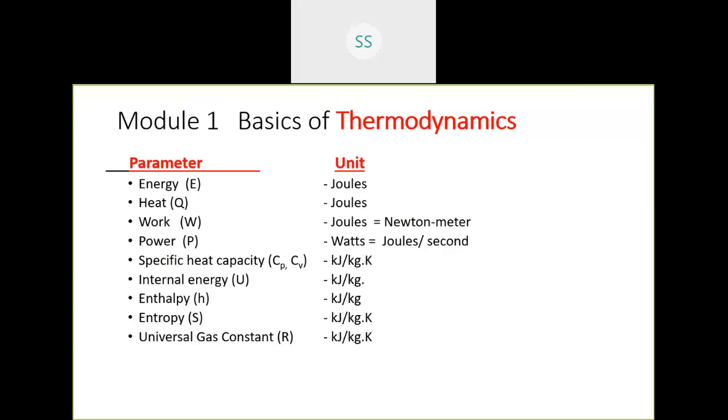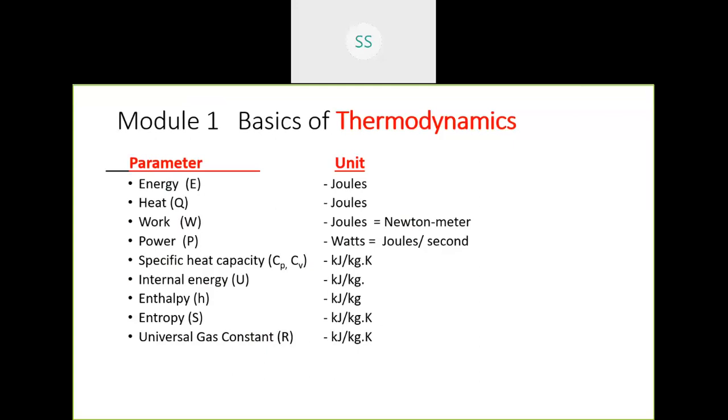Internal energy. It's a molecular energy. Any substance has its own energy. Say for example, 1 kilogram of water has certain energy. The same water, if it is converted into steam, the energy will be increased. That is called total energy or enthalpy. It is expressed as H. Enthalpy is U plus PV. That we'll see in detail later. Enthalpy is the total energy of the system, internal energy, and its own energy of the system. Entropy is a disorder of a system.